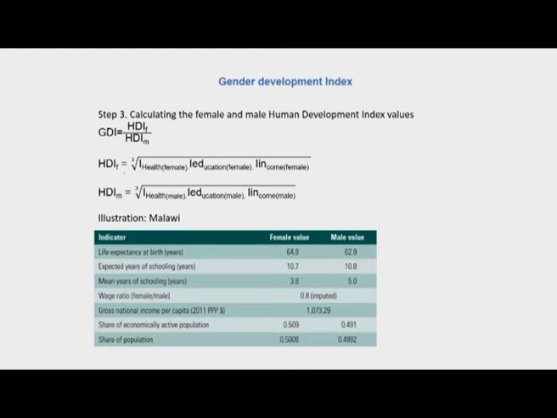So first the HDI for females is calculated, which is the geometric mean of the 3 dimension indices, and similarly the HDI for males is calculated, geometric mean of the 3 dimension indices, and in the final calculation GDI is HDIF by HDIM. So this is an illustration here for Malawi. This illustration is taken from the technical report of the HDR 2016.